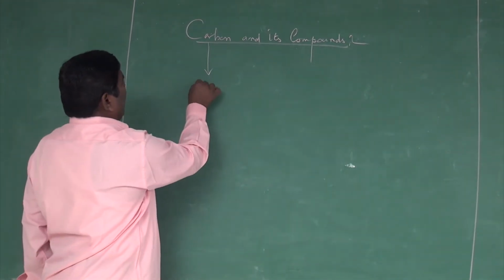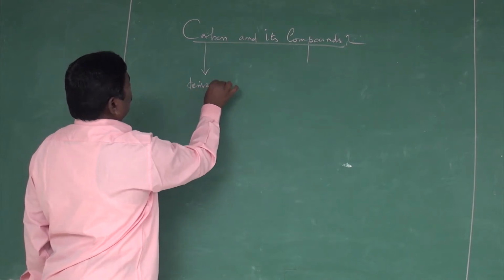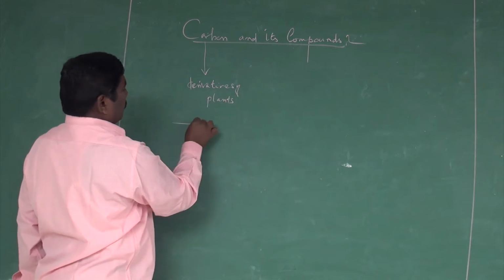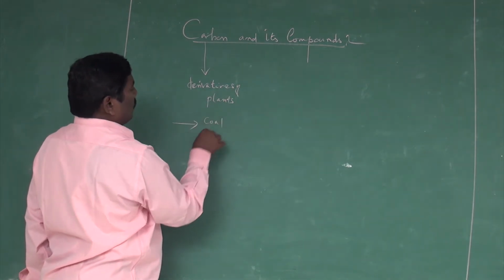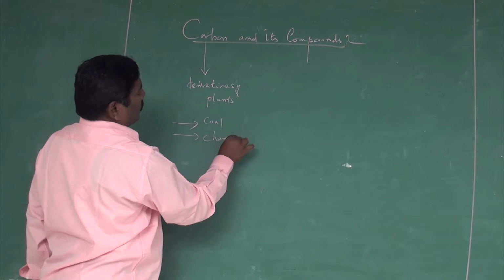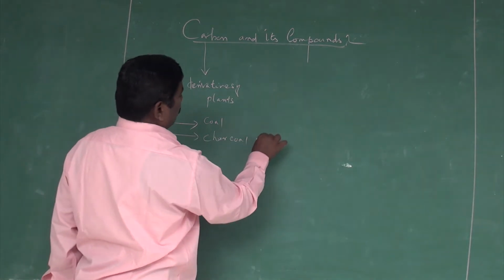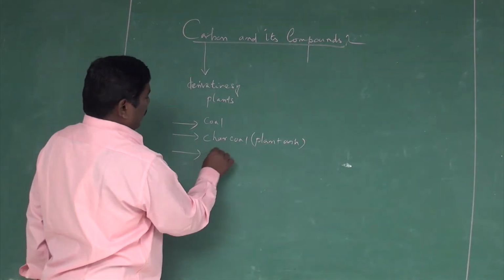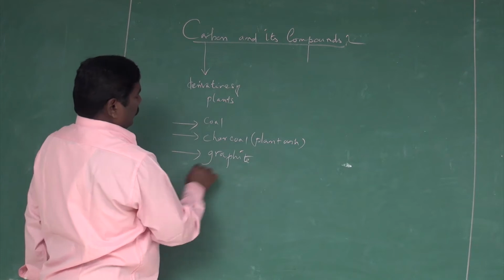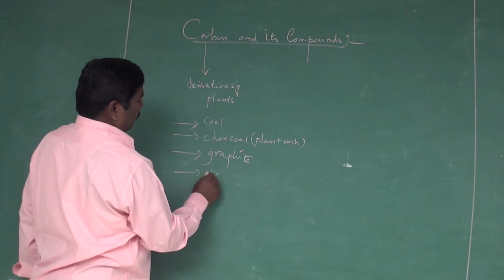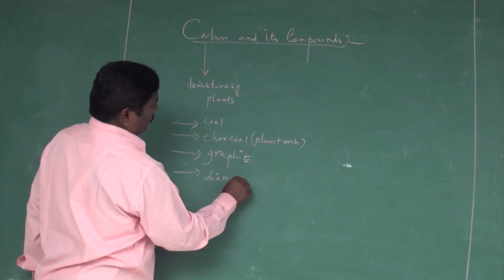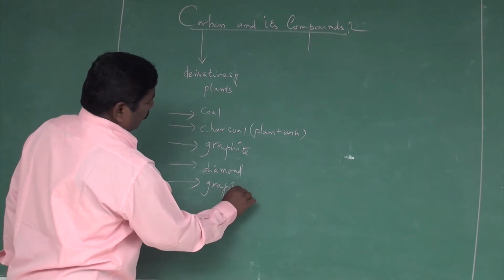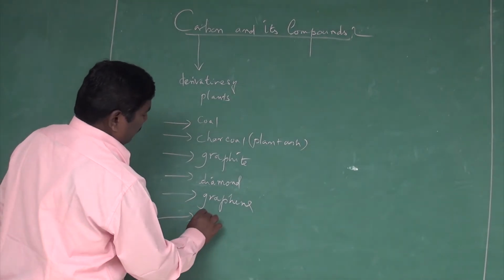It is a derivative of plants. Namely, there is coal, charcoal, which is plant ash, and graphite, diamond, graphene, and fullerene.